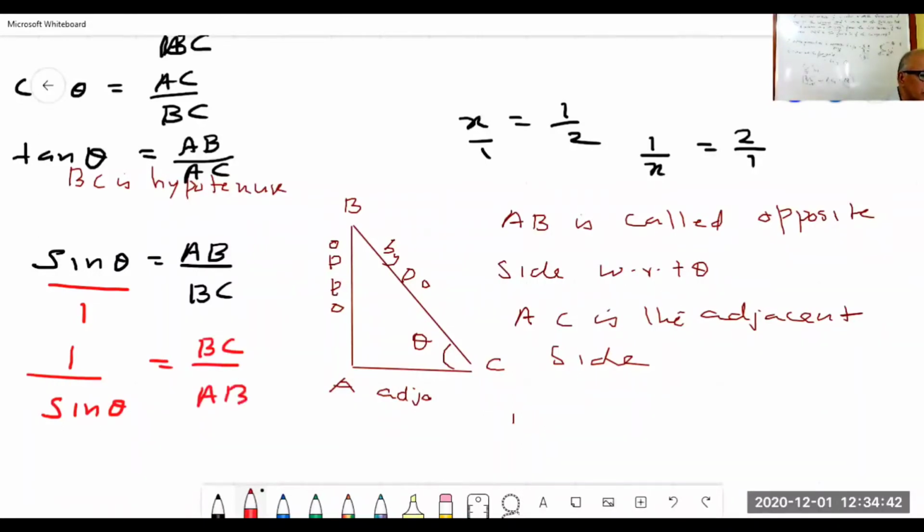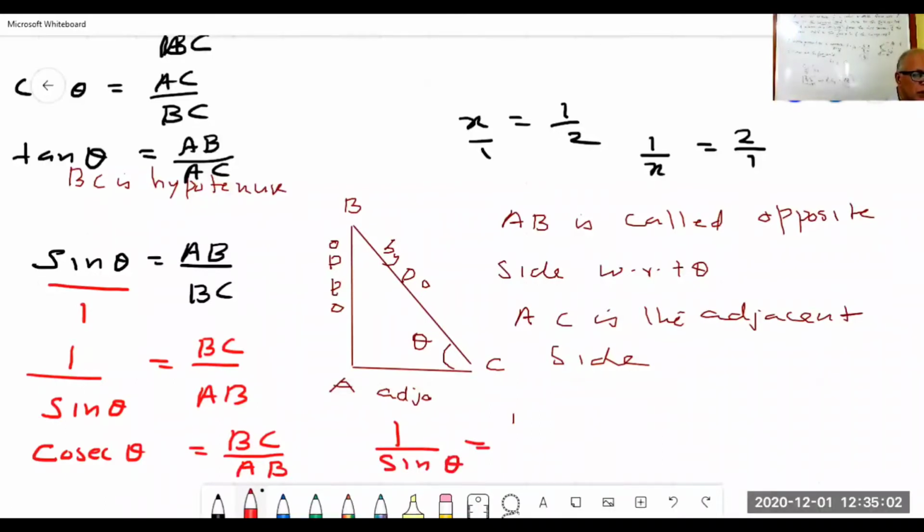So 1 by sine theta we can name cosec theta. So what new thing did we learn? We learned 1 by sine theta is equal to cosec theta.